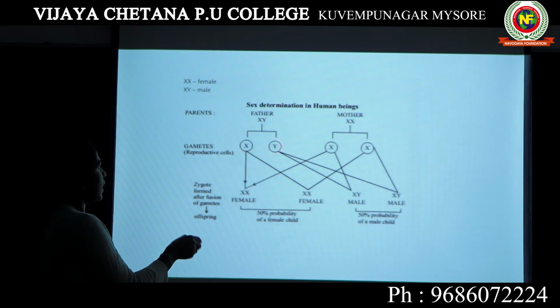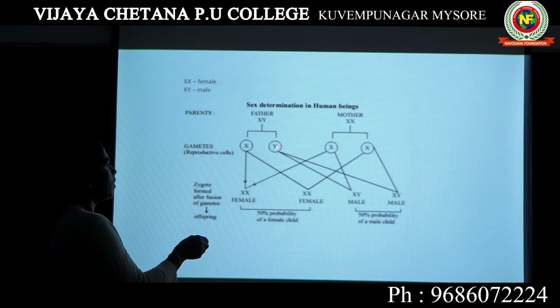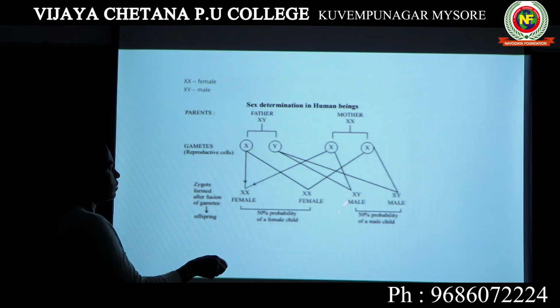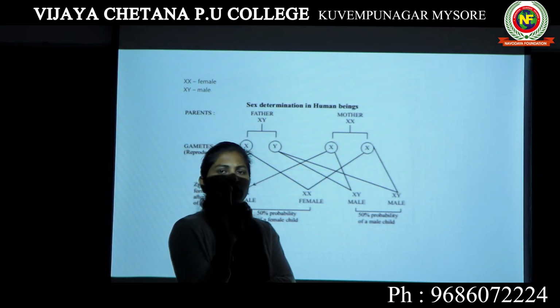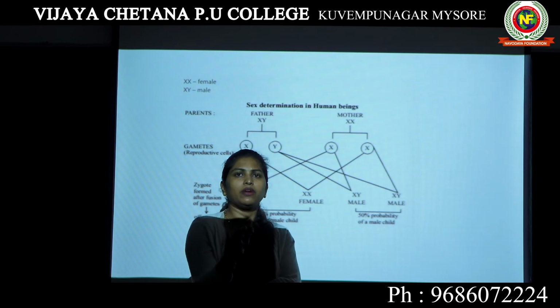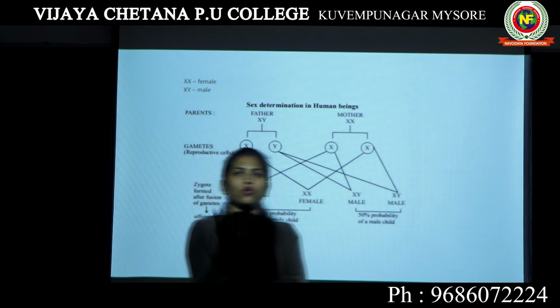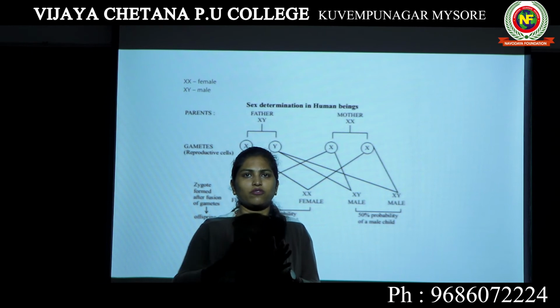If the sperm carrying Y chromosome combines with the egg carrying X chromosome, then the baby will be male. See the combination X and Y. Here also the same combination is written, X and Y, so the baby will be male. So what is the probability? Probability is 50%. There is 50% chance for a baby to become a boy or a girl. So this is how sex determination is done in human beings. So ultimately, father is responsible for deciding the sex of the baby.